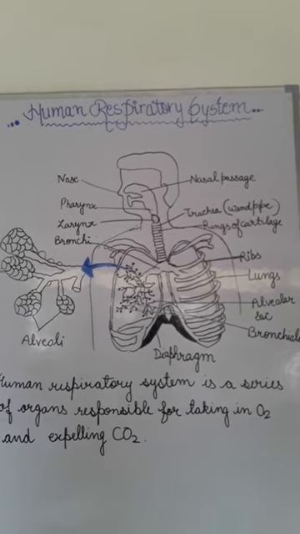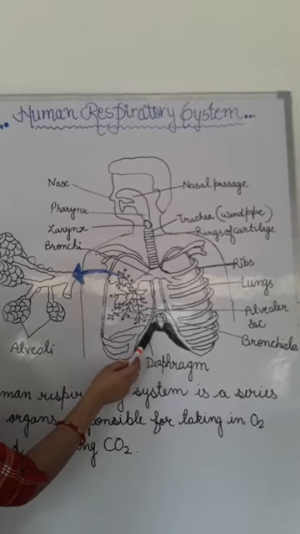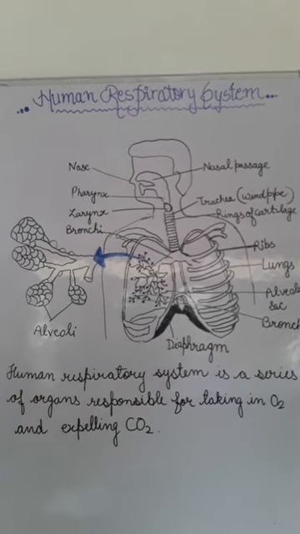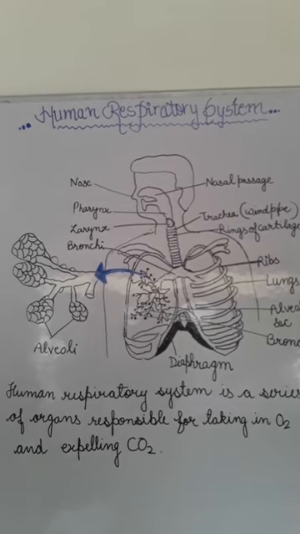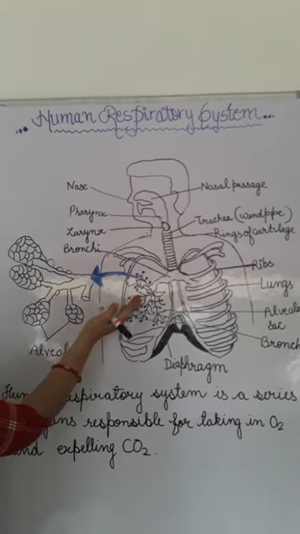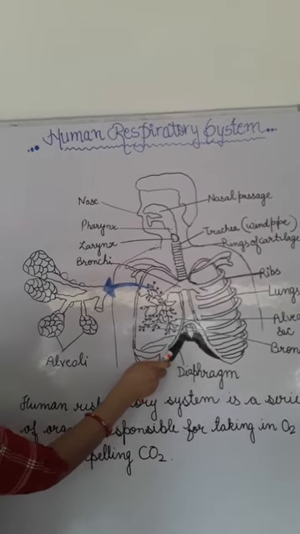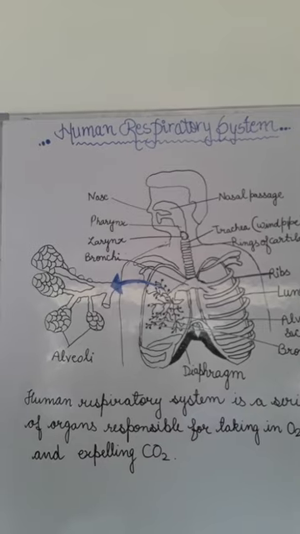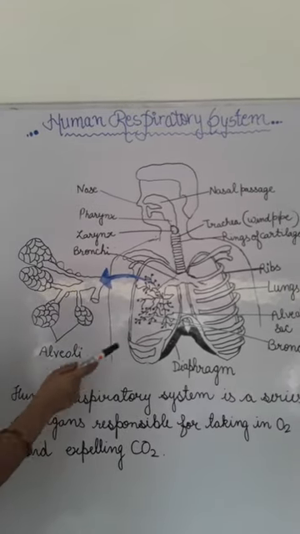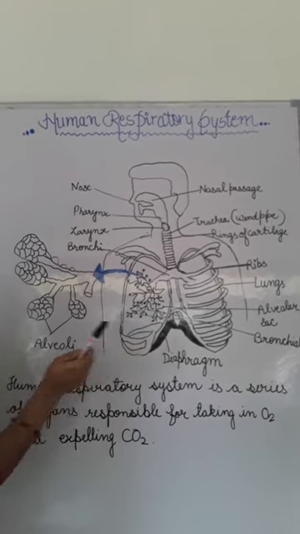And now the diaphragm. See, this is the diaphragm. What is the diaphragm? It is a muscular partition which separates the thorax, meaning the chest, from the stomach or belly. This muscular partition forms the base of the chest cavity.